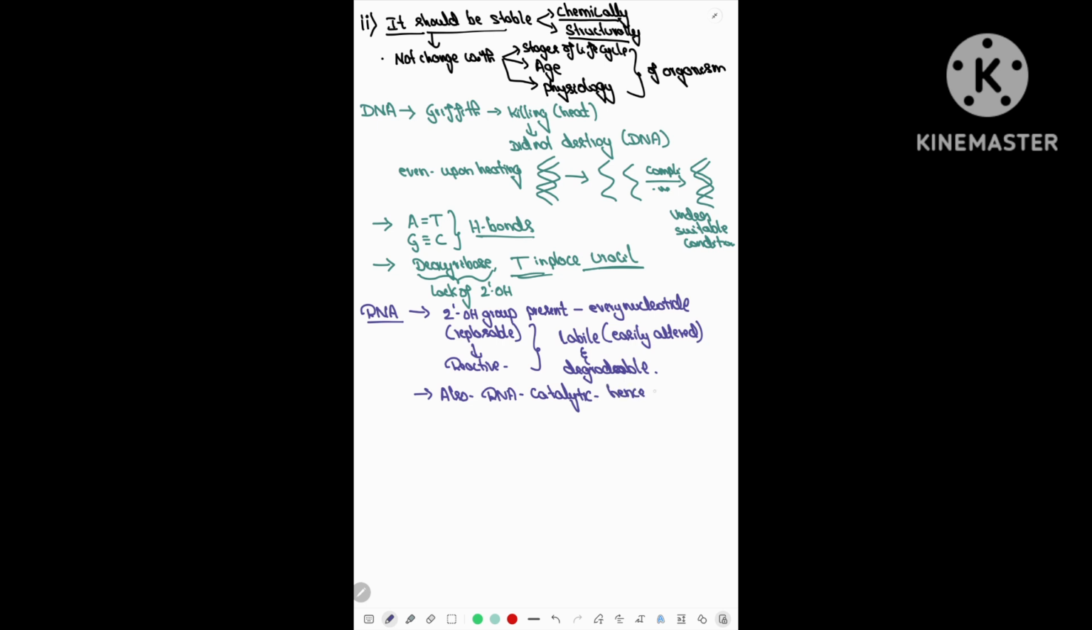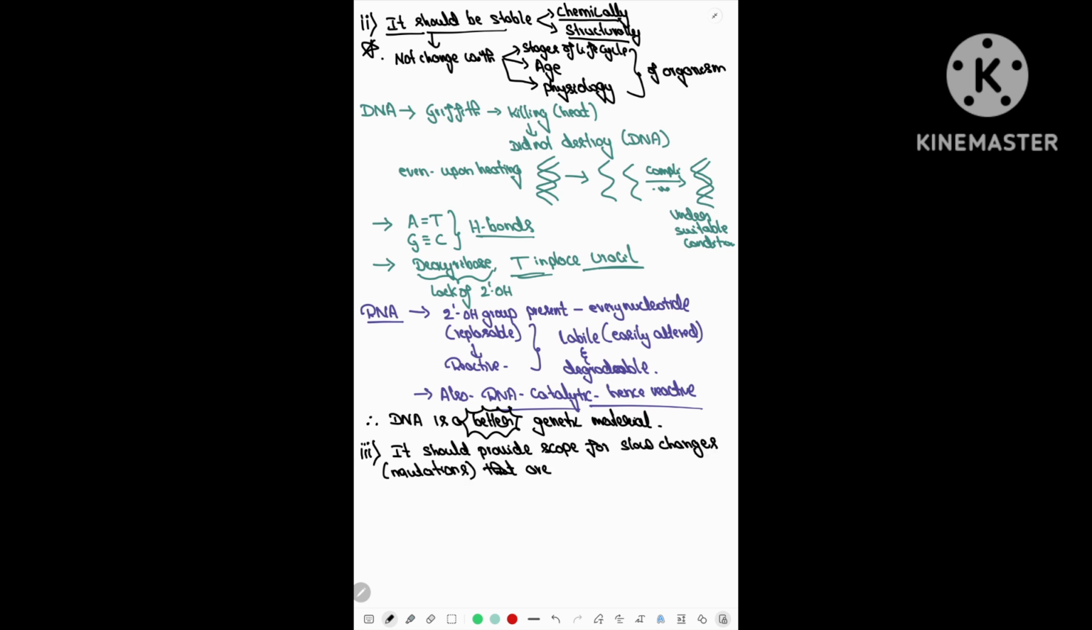Also, RNA, being catalytic, is highly reactive. This is a very important point you should remember. Now, from this point, the second criterion is fulfilled completely by DNA. Hence, DNA is a better genetic material as compared to RNA. So in some viruses, RNA will be the genetic material, but the better genetic material is DNA.